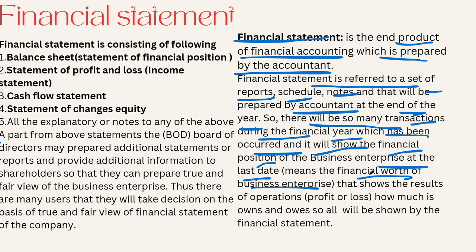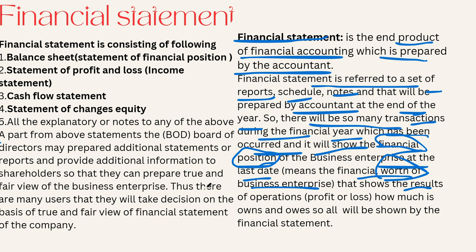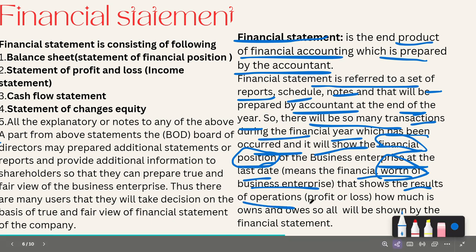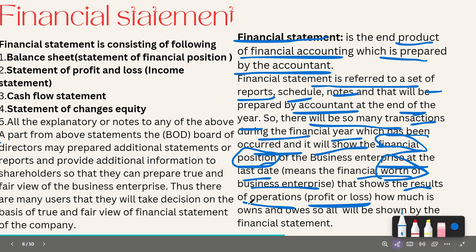What is the worth of the business position? Financial position shows your strength. So financial position means the worth of the business. If you have a good financial position, you have a good worth of the business enterprise. The financial statement also shows the results of the operation, like you have done in the profit and loss account: how much profit you gained, how much loss you have incurred, and how much is owed.